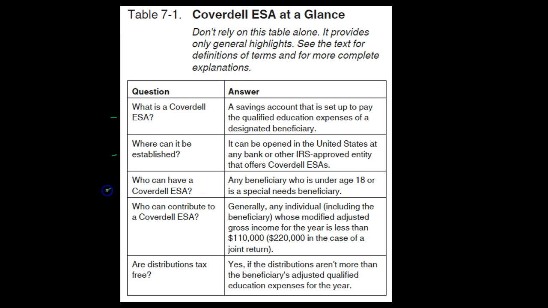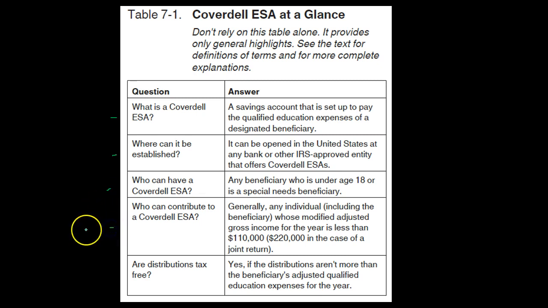Next item, who can have a Coverdell ESA? Any beneficiary who is under age 18 or is a special needs beneficiary. So typically under 18, that's kind of like the objective. Usually we would think of it going to college education oftentimes. So we're putting money in, we're waiting so that the recipient, the potential student in the future, time will pass, and then of course they take the money out for education. That would be the idea usually. And so the qualified would be under 18 and or special needs.